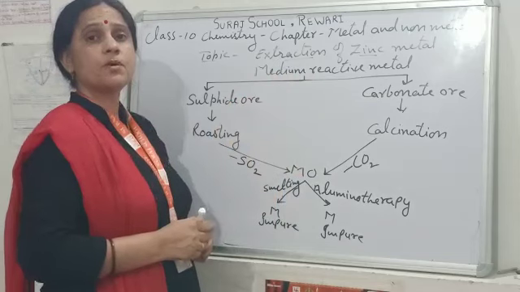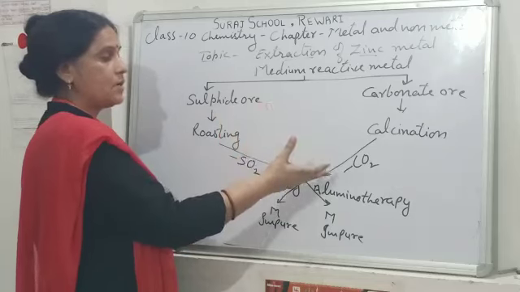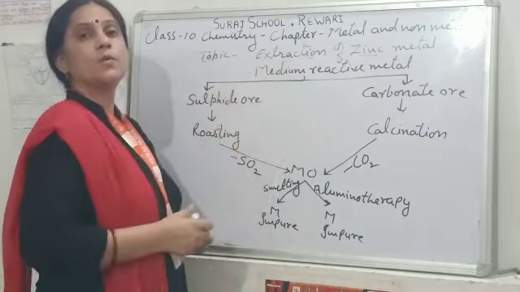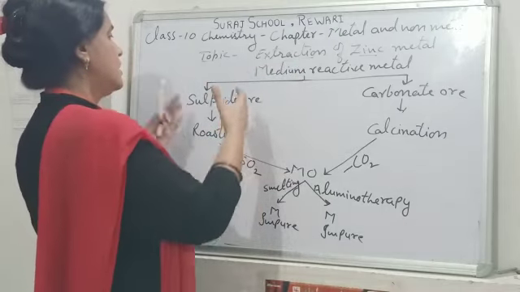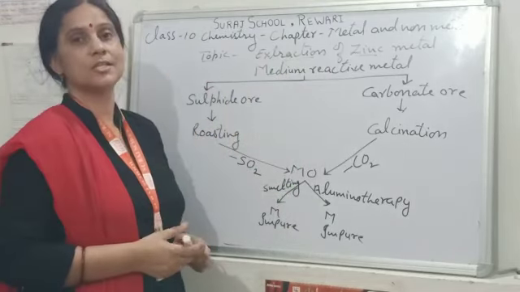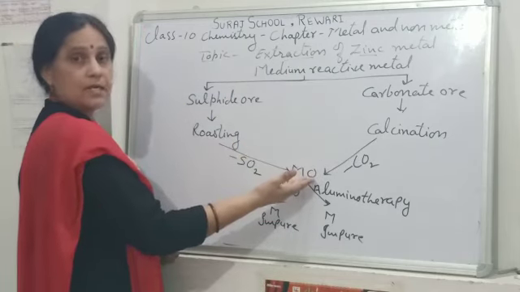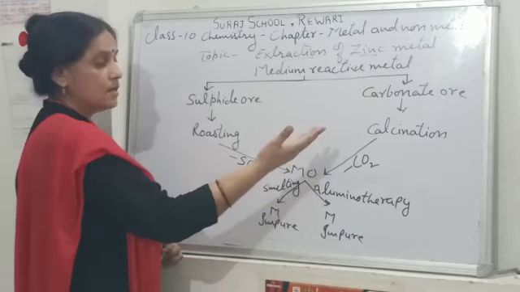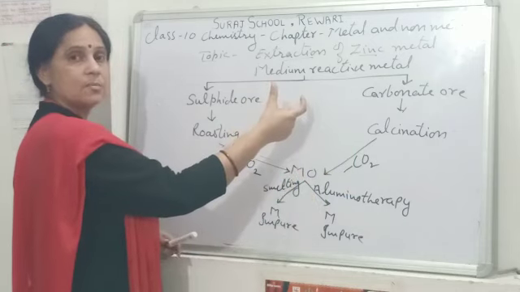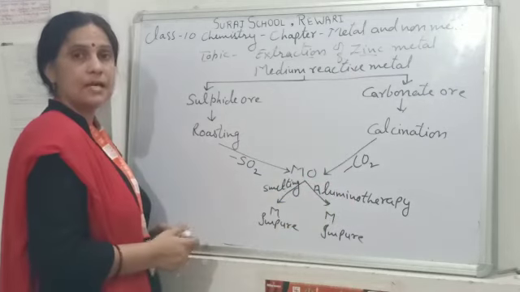Roasting and calcination are both necessary because it is easier to reduce the metal oxide to metal than the sulfide or carbonate ore. So first we convert sulfide and carbonate ore into metal oxide by the process of roasting and calcination respectively. After roasting and calcination, we obtain the metal oxide. The metal oxide is then further reduced. Reduction for medium reactive metals can be done in two ways, by smelting and by aluminothermy.